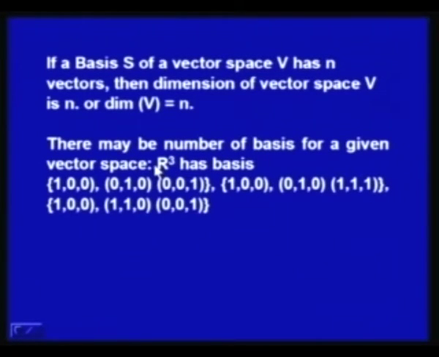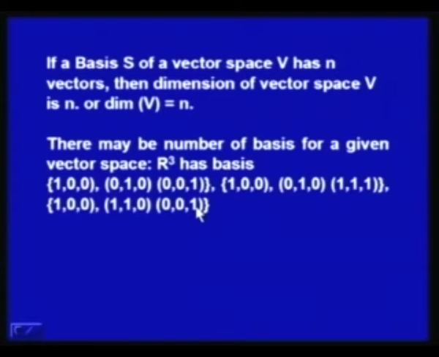Therefore, there may be a number of bases for a given vector space. For R3, we have 1 0 0, 0 1 0, 0 0 1 as a basis. We can have another basis 1 0 0, 0 1 0, 1 1 1, which is also a basis for R3, and 1 0 0, 1 1 0, 0 0 1 is also a basis for R3.